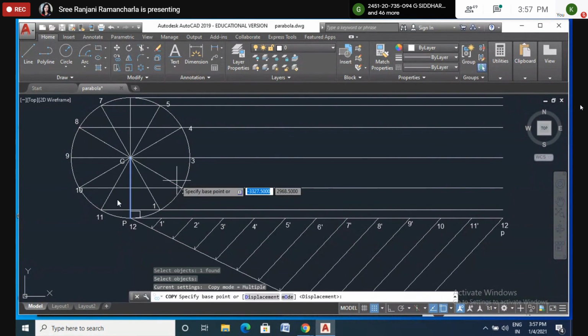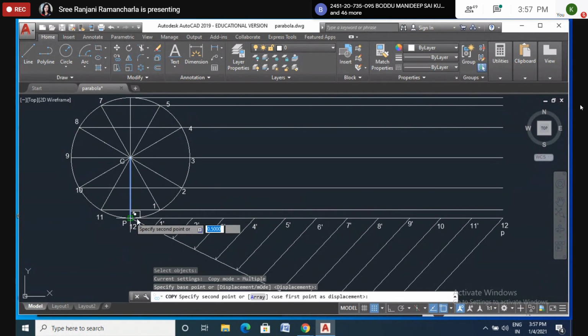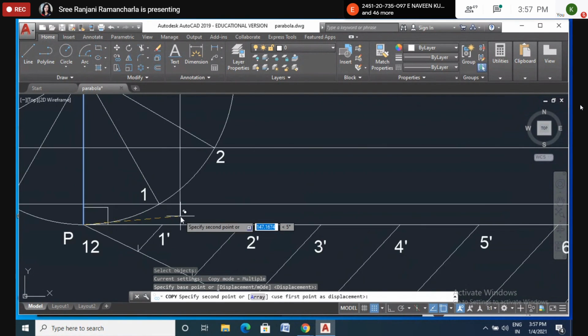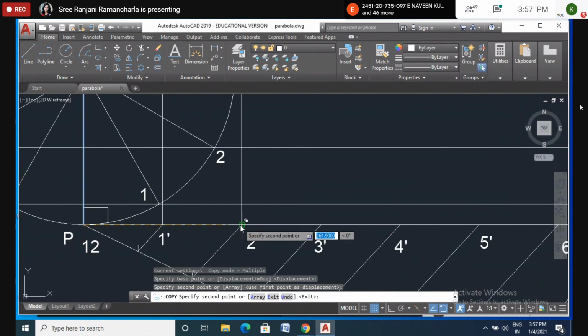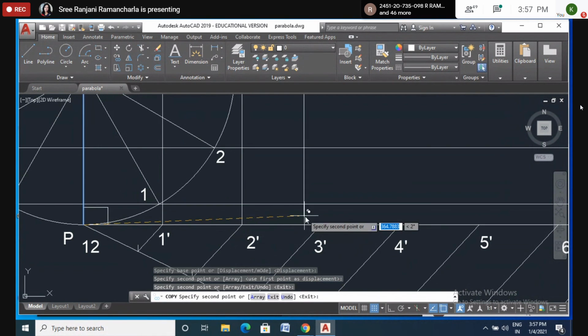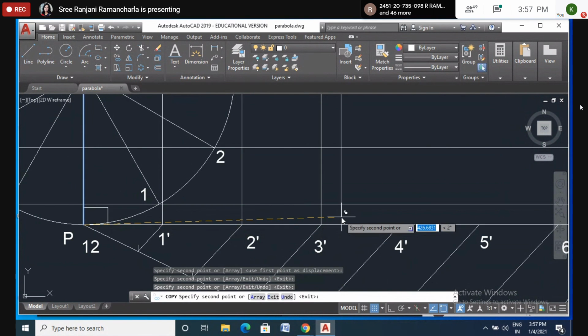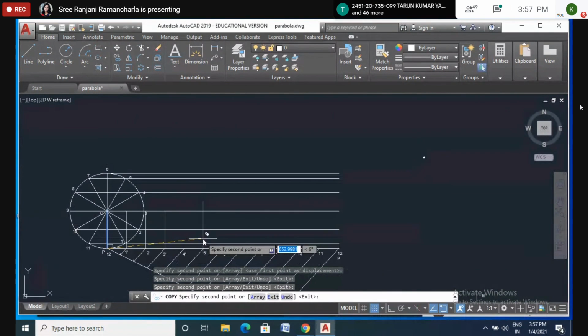Okay, enter. Now I want to take this as a base point. Now draw these lines till the center of the line. Draw the vertical lines. See here. Draw all parallel lines to the radius of the circle.